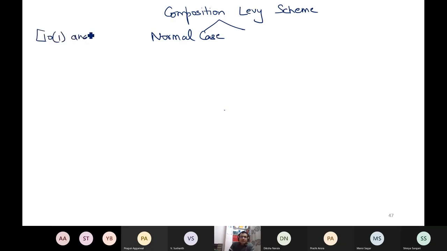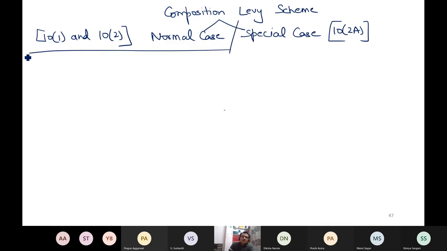Now normal scheme is over. Normal scheme is over. So normal case, you can say, is covered under 2 sections, 10.1 and 10.2. This is over. Now let me discuss with you special case, which is 10.2a. It is special case. Now this is over. So I'm ignoring now because it is over, completed. So let me discuss this case now.